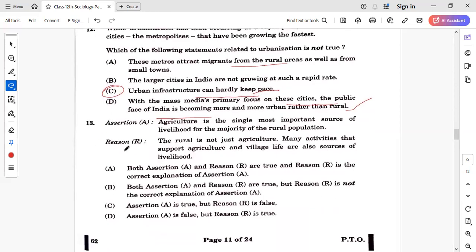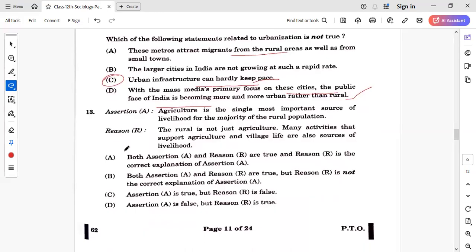Next is assertion. Agriculture is the single most important source of livelihood for the majority of the rural population. So this is there because still 68% of the population is rural as per the 2011 census. Then the reason says rural is not just agriculture. Many activities that support agriculture and village life are also sources of livelihood. So here both the statements are correct, but the reason is not the correct explanation. So B is the right answer.